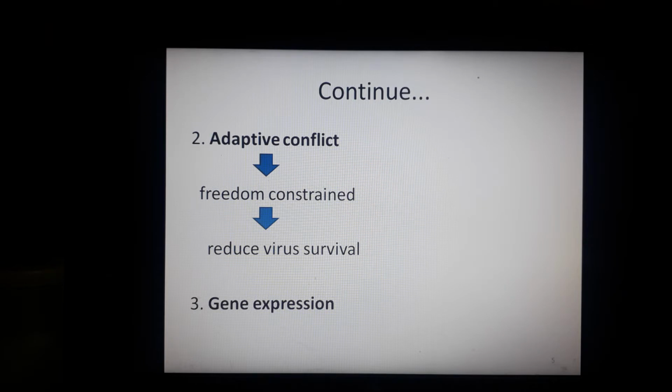Now, the third reason is gene expression. By studying these overlapping genes, the knowledge of biologists about gene expression has greatly improved, because the genes are often expressed through non-canonical mechanisms. Non-canonical means that they are not produced by the normal processes that are expected to occur.